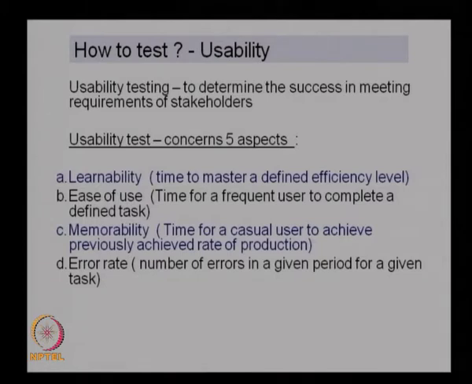So depending on the number of errors, we can find out the error rate of the system. For a given period and a given task, we try to find out how many errors are happening in the system, and that gives the error rate of the system.